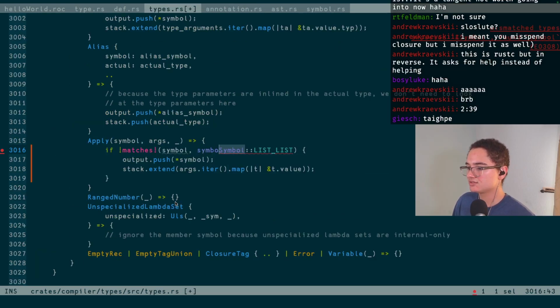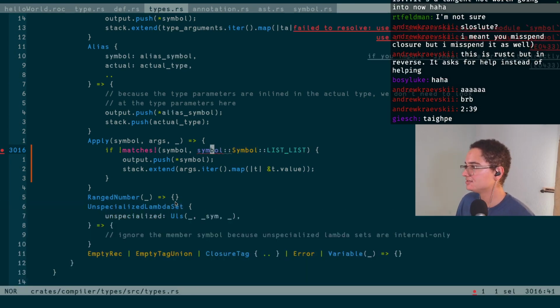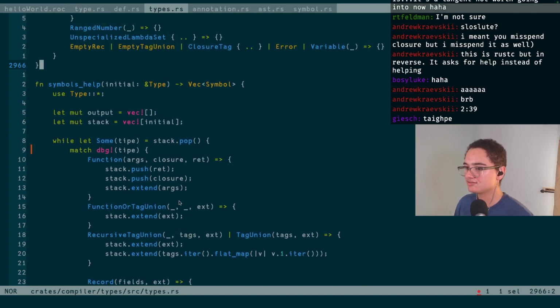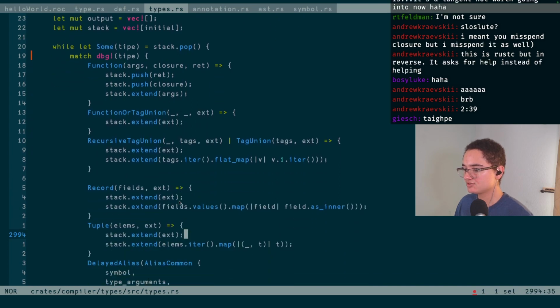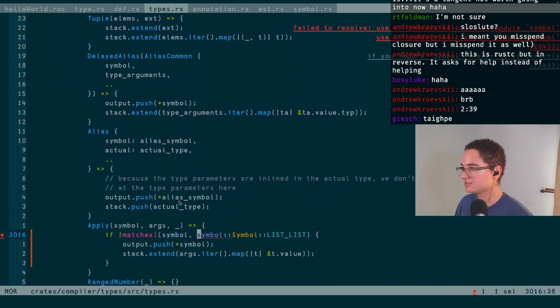So be what? Symbol list. This is the most clear name ever. Okay, how do we not have symbol imported? It's literally right here. It's used by type. I mean, okay, we'll just import and move on. See if this imports happily.